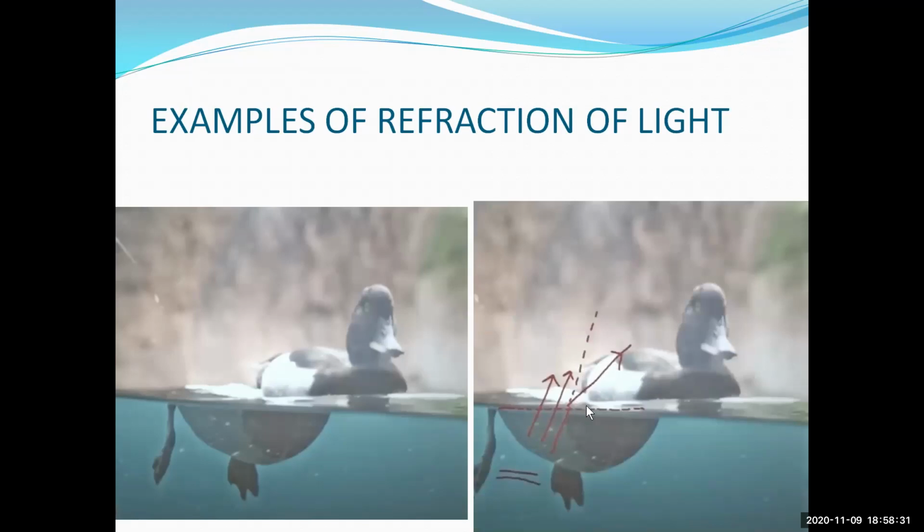Therefore, the bottom will be here and the top we see at the right side. Okay, clear? Is it clear, students? Right. Now, when we draw a normal line here and draw the incident light, the refracted ray travels towards the normal. Therefore, the lower part of the duck appears to be at the left side.